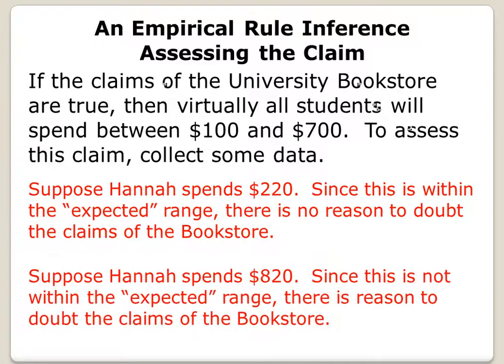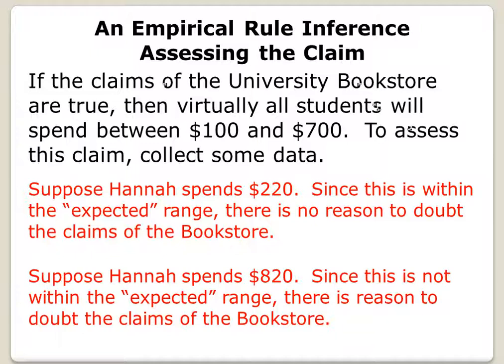If, on the other hand, Hannah spent $820, well, $820 is outside the range which is expected by the empirical rule. This obviously can happen, but if the claims of the bookstore are true, then virtually all students should spend between $100 and $700. We found a student that spent $820. This does not state that the claims of the bookstore are untrue, but what it does is it raises some doubt about the claims.